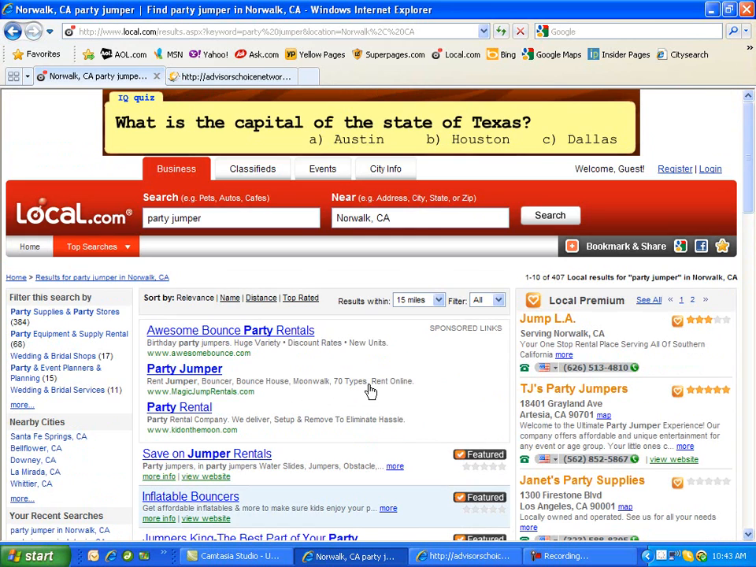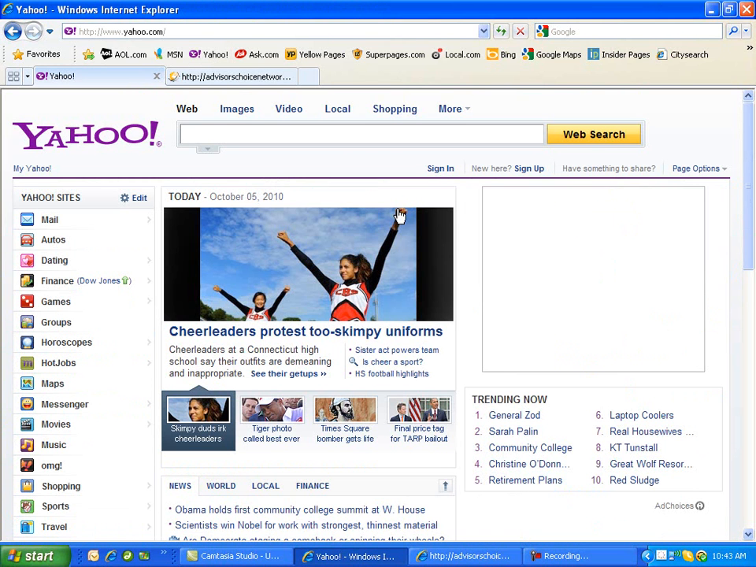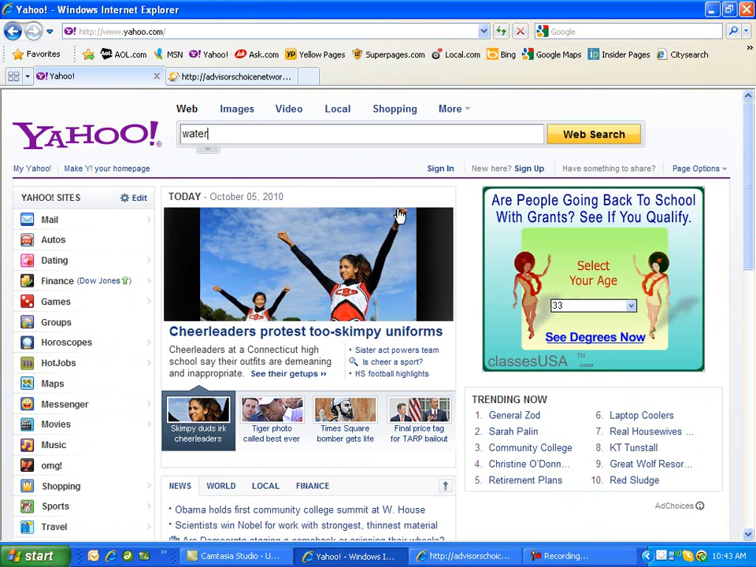The next example I'm going to show you would be, let's try Yahoo. That's a big one. Yahoo is one of our major search engines, and I am visiting the Texas area, and I want to know about maybe an amusement park or a water park in the area. It's very hot in Texas, especially during the summer, so I am going to ask for a water park in Austin, Texas.